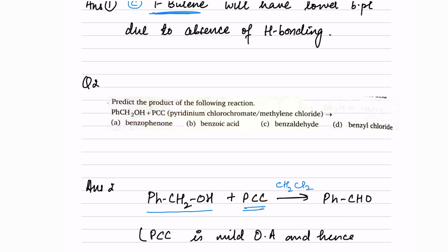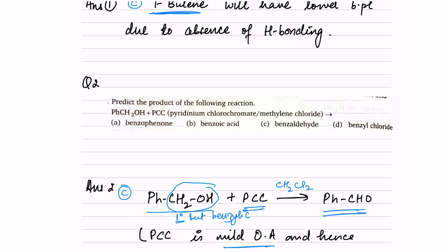We know PCC is a mild oxidizing agent and converts the respective alcohol to an aldehyde or ketone depending upon the position of the alcohol. This is on the benzylic position, or you can say 1 degree carbon, but benzylic. Hence this CH2OH will convert into CHO. PCC is a mild oxidizing agent which oxidizes primary alcohol to aldehyde. So the answer here will be benzaldehyde, which is option C.